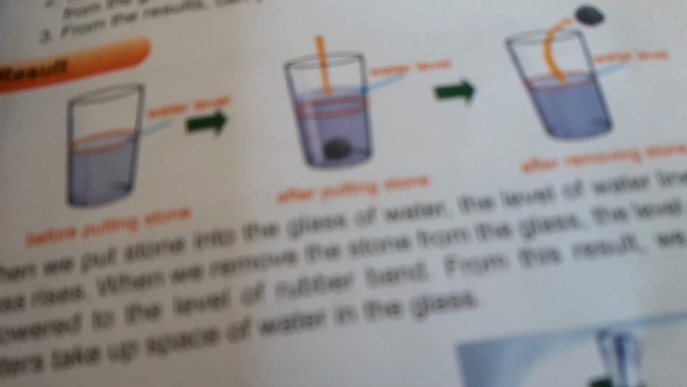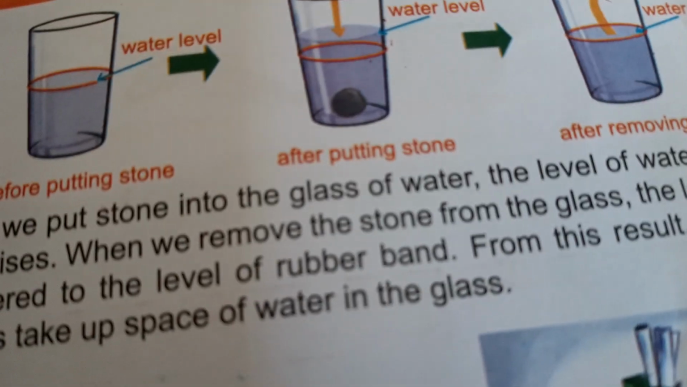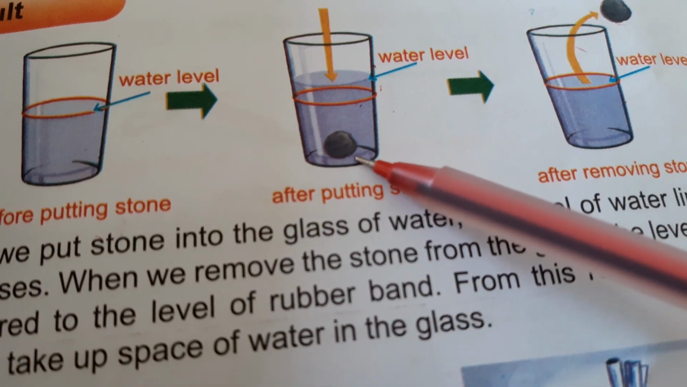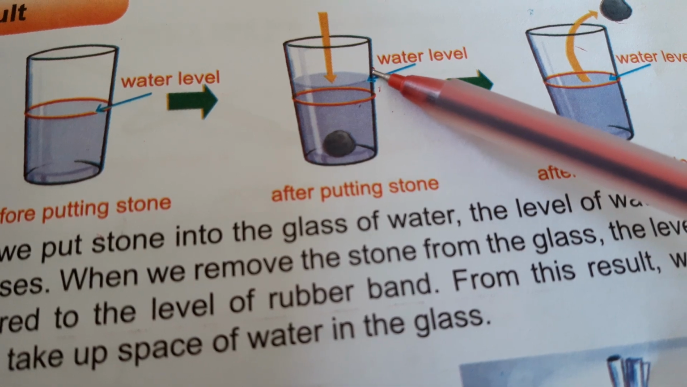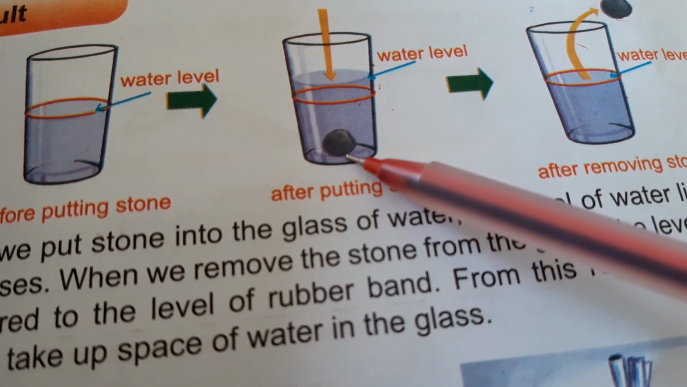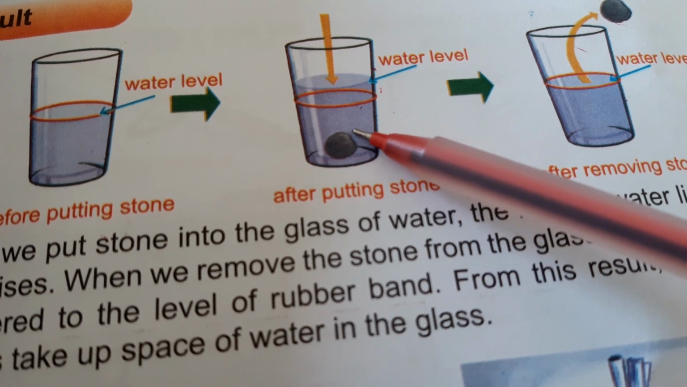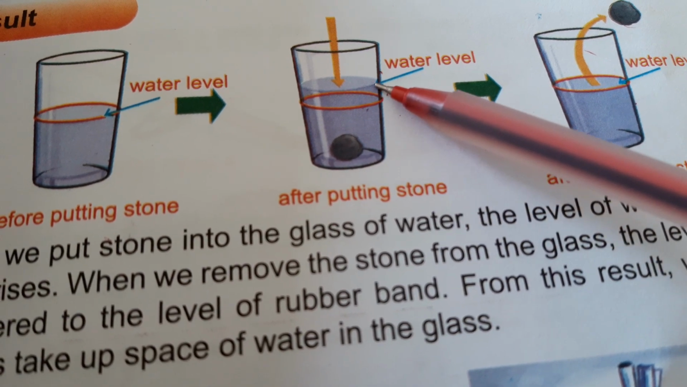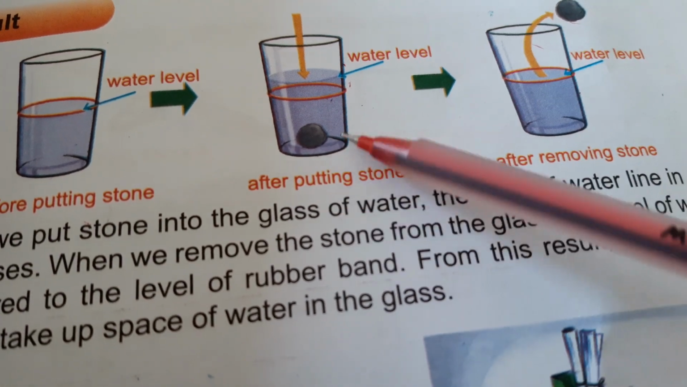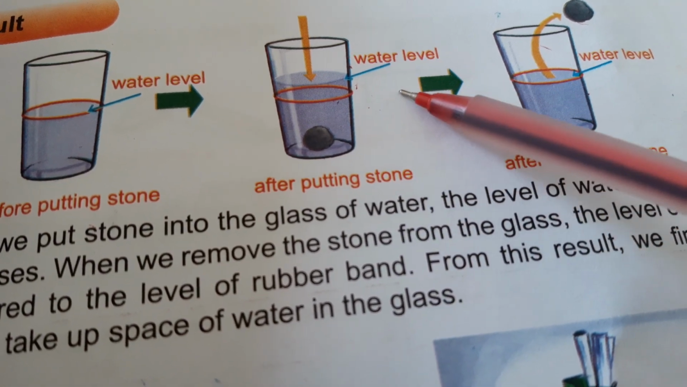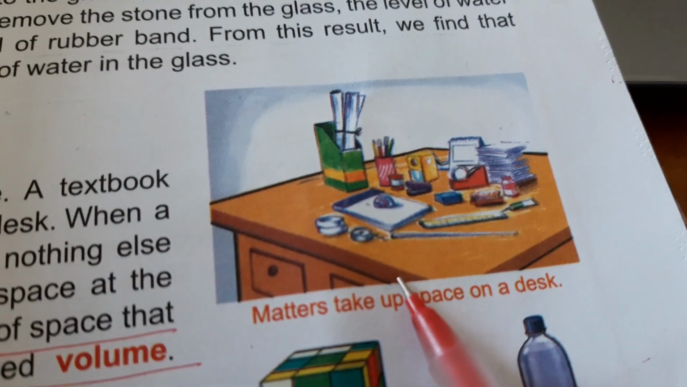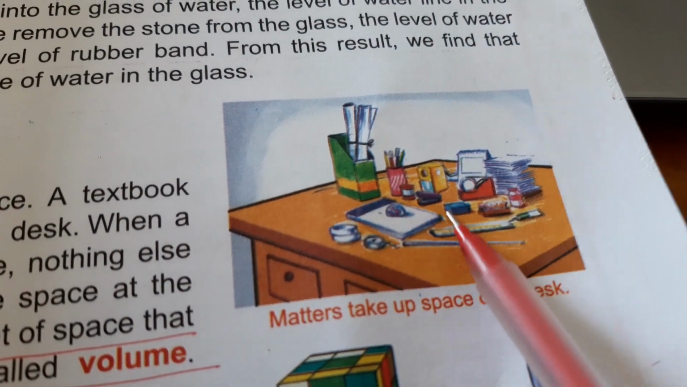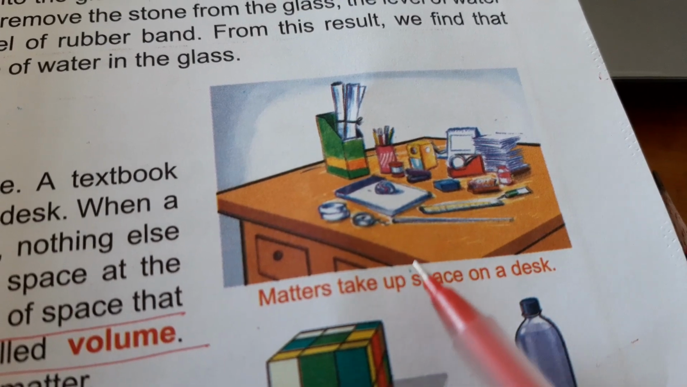Wait, let me make the video clear. We have to wait for this. So if we take a piece of stone and put it here, you will see that the water is rising up. Why is it rising up? It has taken space. This solid thing has taken space. That is why the water has come up. So it proves that any matter can take space.